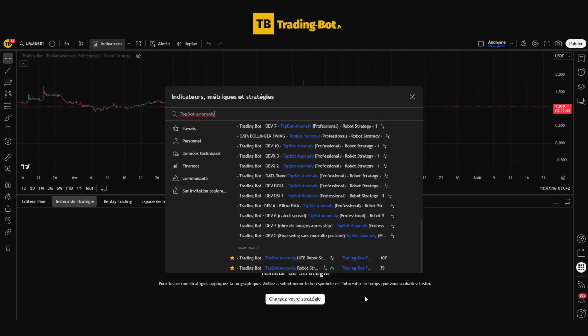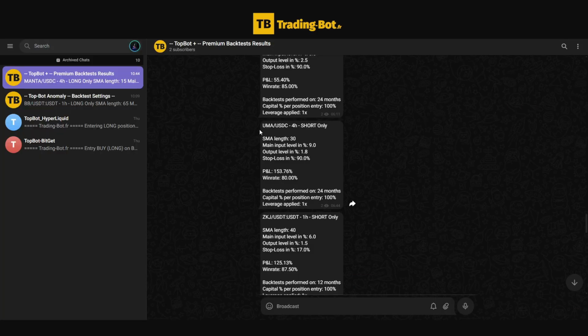On TradingView, you just have to click on Indicator, search for TopBot Anomaly, and click on the strategy to load it directly onto your chart. Once the strategy is loaded, you just have to go to the free Telegram channel, the link is in the description, then look at the results of the automatic backtest offered to you, and you will find the main suggested settings, in this case for Huma.